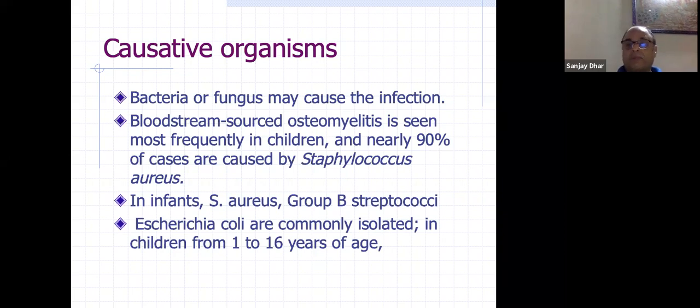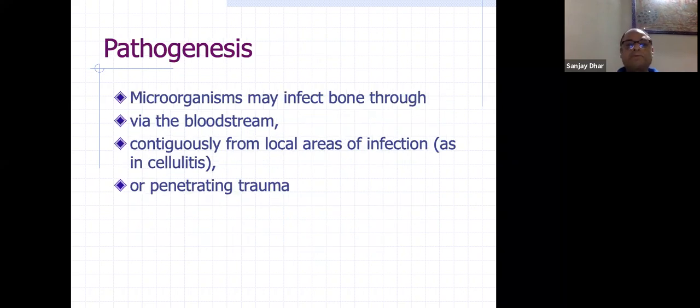Like in your implants, post-implant, you might see osteomyelitis. So the cause could be hospital-acquired, and their organisms are different, like Pseudomonas. But the most common, 90%, is still caused by Staphylococcus. Sometimes it may be methicillin resistant, but usually it is Staph aureus.